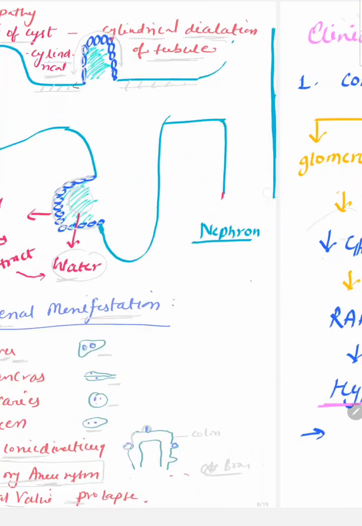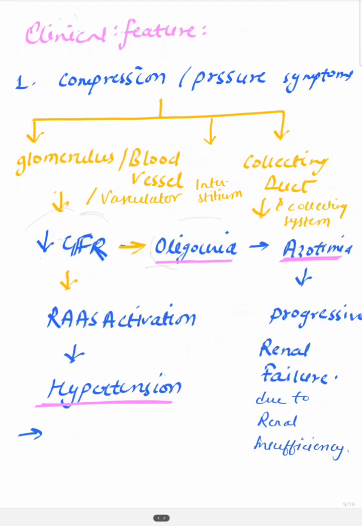What are the clinical features of PCKD, adult PCKD? Because of cyst formation, there is compression of the nearby structures like glomerulus, interstitium, or tubules or nephron. So this cyst basically causes compression or pressure symptoms on the glomerulus or blood vessels, the vasculature, the interstitium, and the collecting duct and collecting system. What is the collecting system? It is minor calyx, major calyx, renal papilla, ureter, urinary bladder and so on.